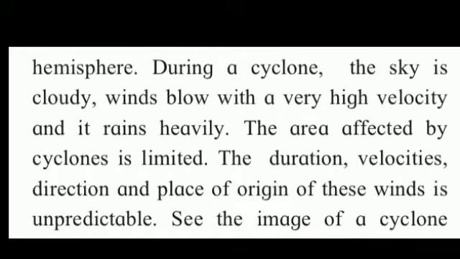During a cyclone, the sky is cloudy, winds blow with a very high velocity, and it rains heavily. The area affected by cyclone is limited. The duration, velocities, direction, and place of origin of these winds is unpredictable. Underline this word unpredictable and write down the meaning over there. Cannot be predicted. Now students, let's see the explanation.